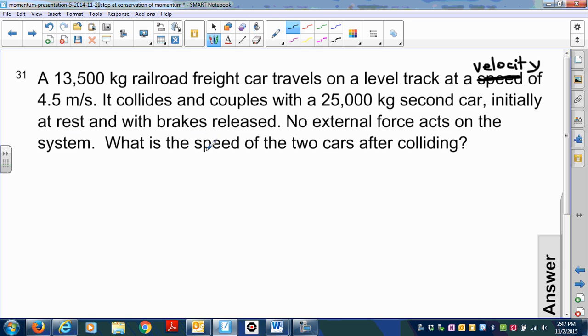We're going to ask what the velocity is afterwards. We could answer this question and give the speed, but I'm just going to change both of these to velocity. We're going to assume also that this is going in the i-hat direction, or going east. Okay, go ahead and solve the problem now.